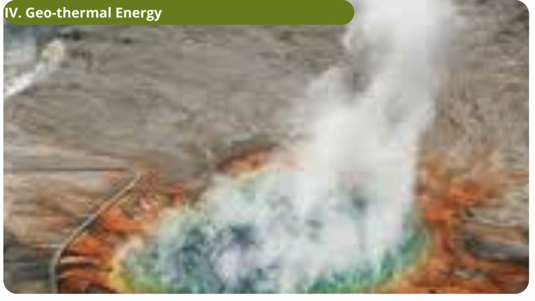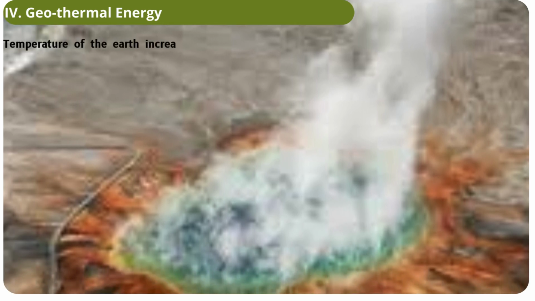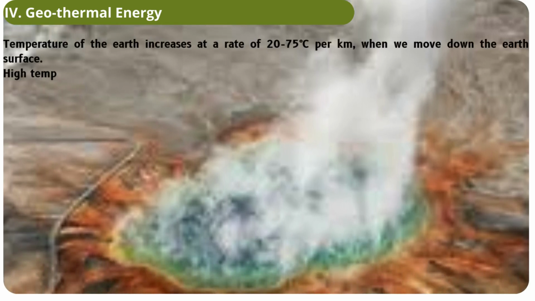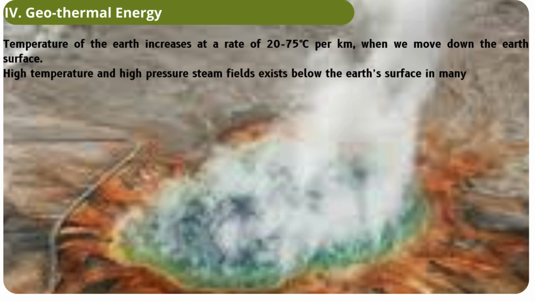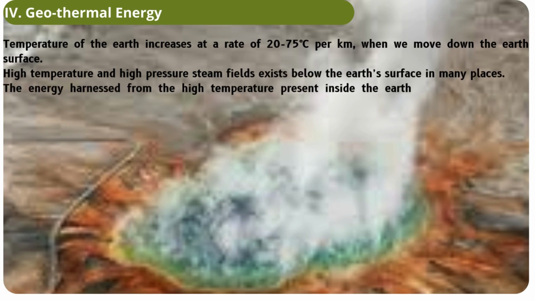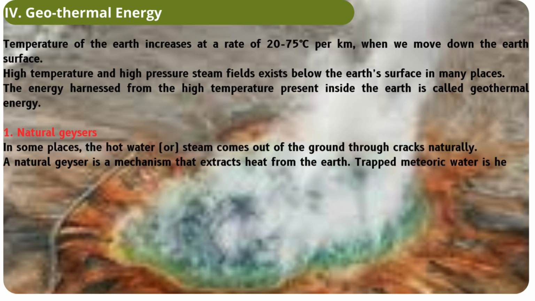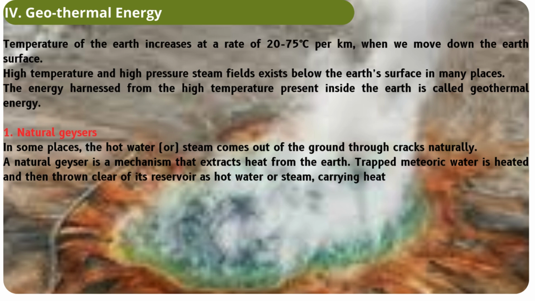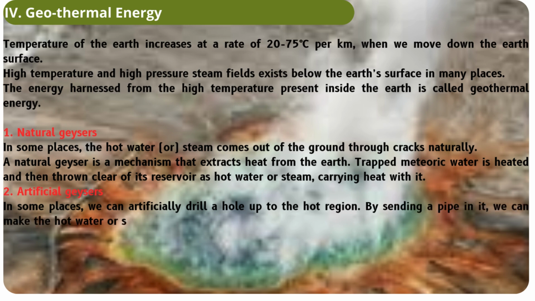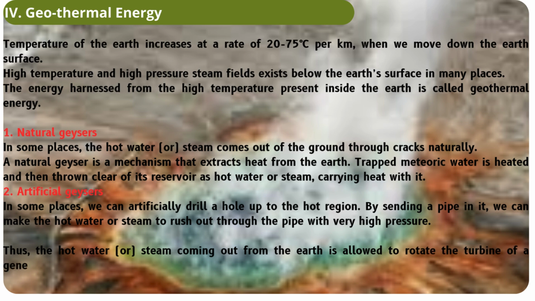High temperature and high pressure steam fields exist below the Earth's surface in many places. The energy harnessed from the high temperature present inside the Earth is called geothermal energy. A natural geyser is a mechanism that extracts heat from the Earth. In some places, we can artificially drill a hole up to the hot region, which is called an artificial geyser. Thus, the hot water or steam coming out from the Earth is allowed to rotate the turbine of a generator to produce electricity.